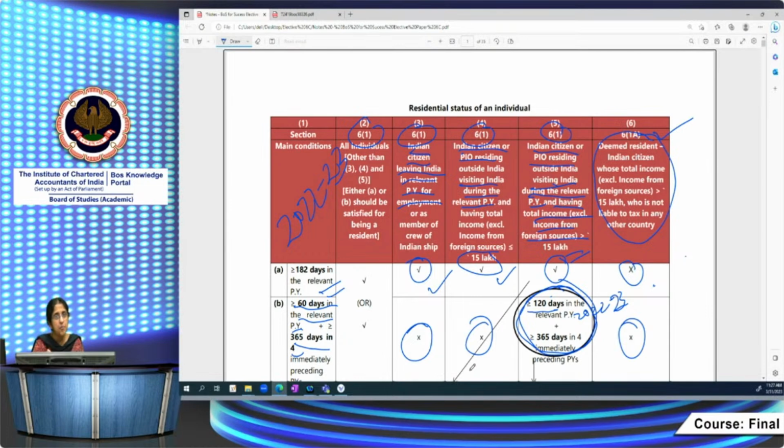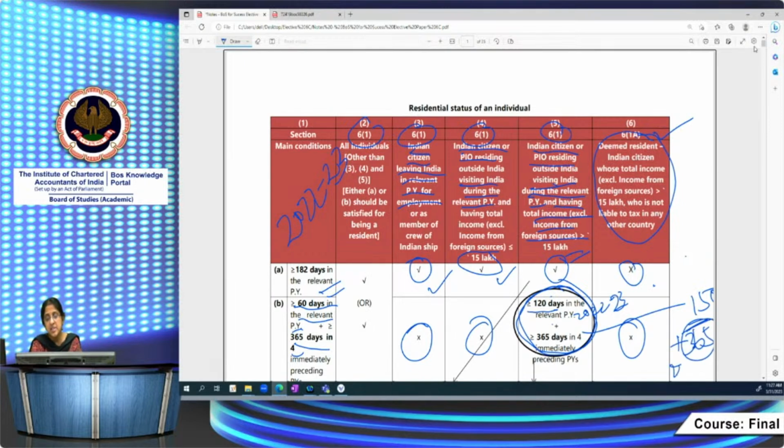Stay in India for more than 120 days, plus you have to check the 4 immediately preceding years. If the stay in the 4 immediately preceding previous years is less than 365 days, then he does not become a resident, even though he might have stayed in India for 120 days or more. Suppose somebody stays in India for 150 days in the current previous year. The Indian citizen or person of Indian origin residing outside India visits India for 150 days. Then he falls under this, but you have to check the 365 days condition also.